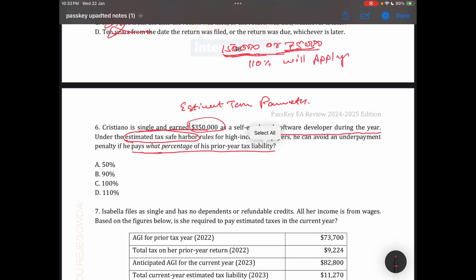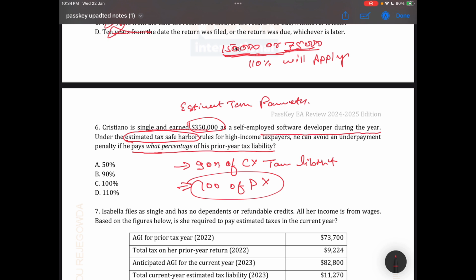Basically, the estimated tax liability provision is 90% of the current year tax and 100% of the previous year. This 100% can increase if the person's earned income increases beyond 150 in case of MFJ or 75 in case of MFS.